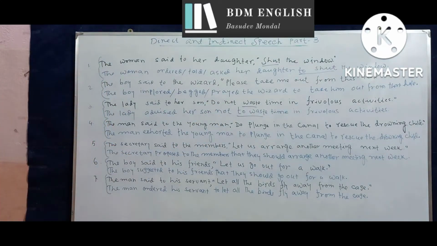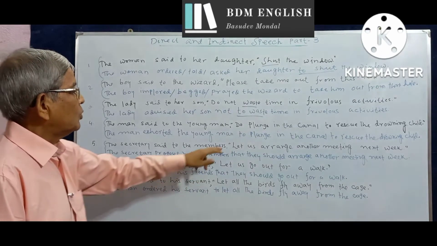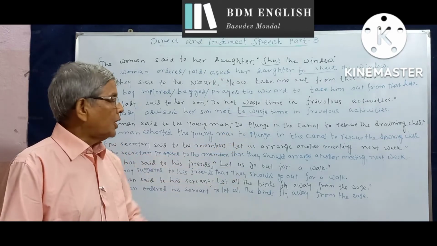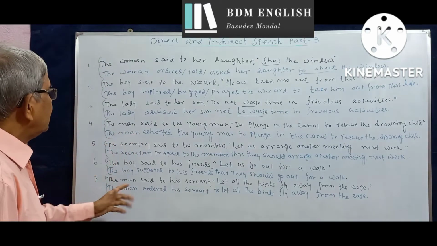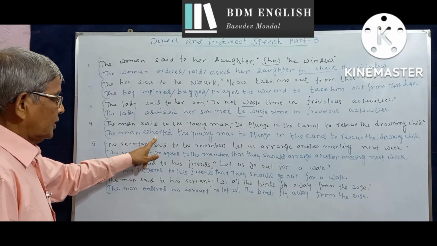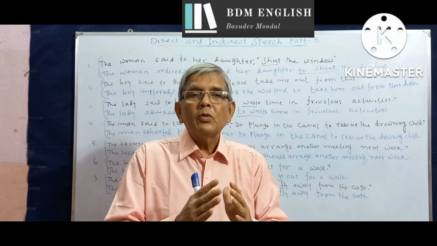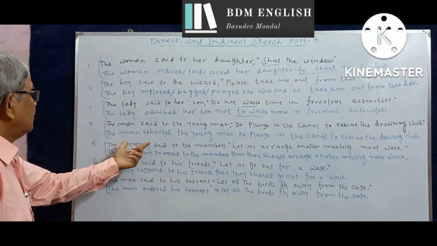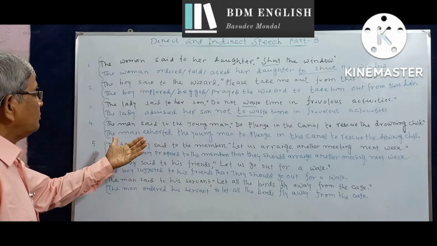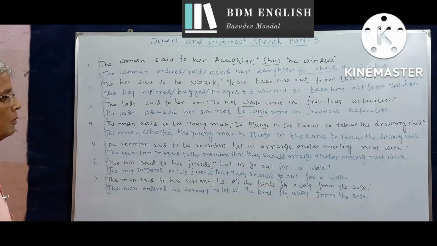Number 4, the man said to the young man, "Do plunge in the canal to rescue the drowning child. It is also a grave situation." The child was drowning in the canal, and so the man, perhaps an old man, exhorted the young man. Exhort means to persuade someone hard to do something, to implore someone earnestly to do something. Therefore, it is the most suitable verb here. We can also use the verb implored earnestly. The man exhorted the young man to plunge in the canal to rescue the drowning child.